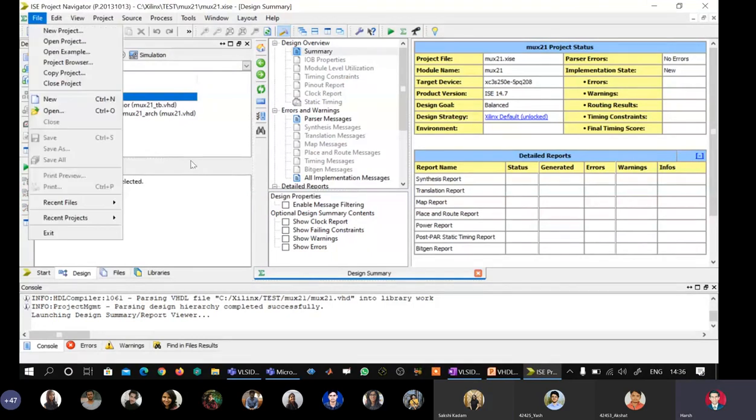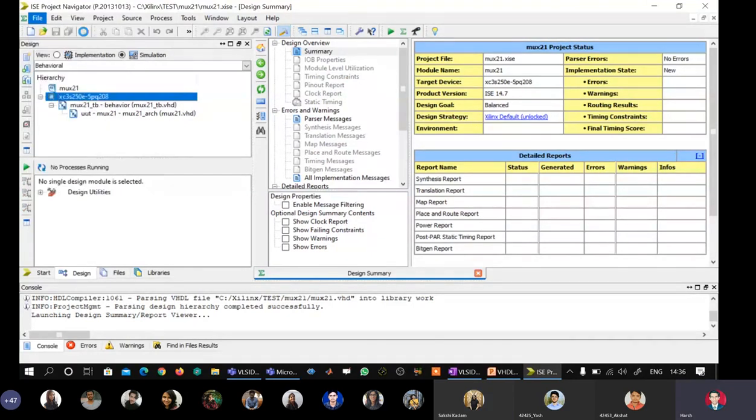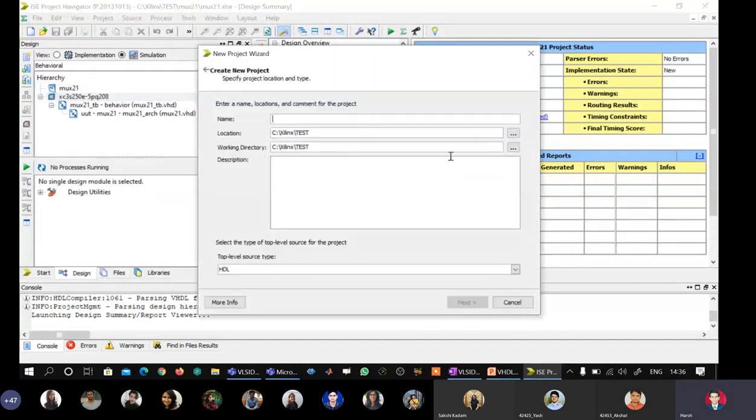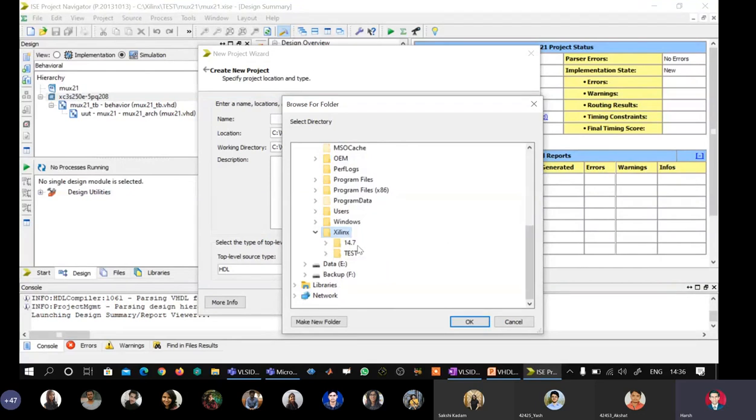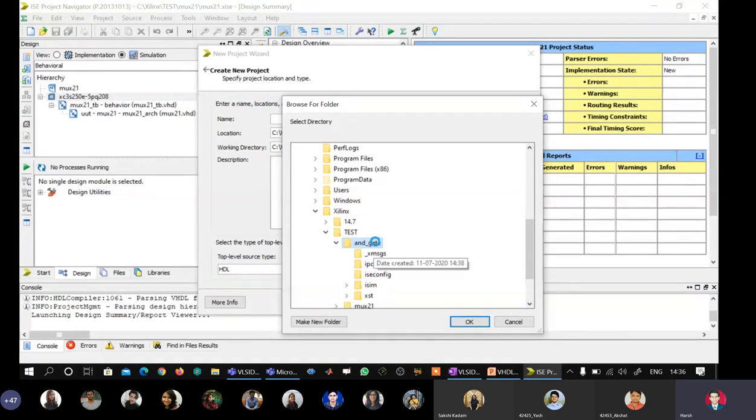I will start a new project, file, new project, and whatever entity name we have given here, that entity name I will give. Already I have made a rule for myself that whatever VHDL modeling I am going to show on the tool, I'll be using a particular path, that is C colon Xilinx, and then I have created a folder called test. So all of my models which I'm going to flash to the students on screen will be here. Already I'm having an AND gate here, so first I will go and delete it.